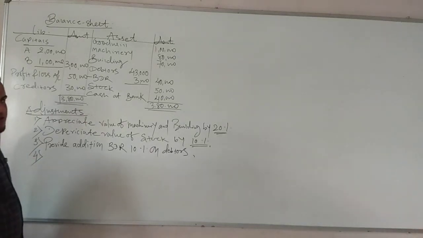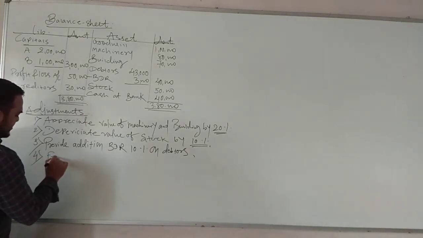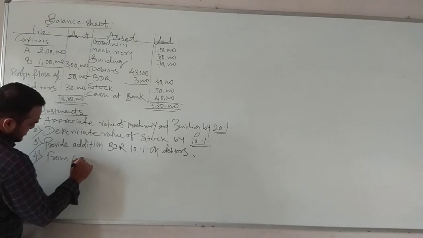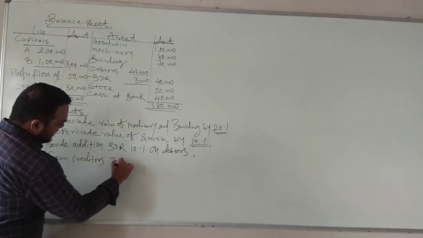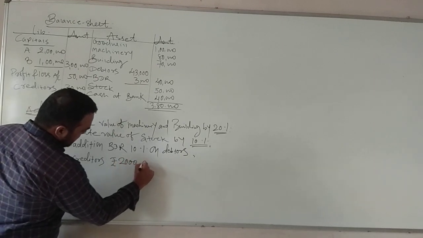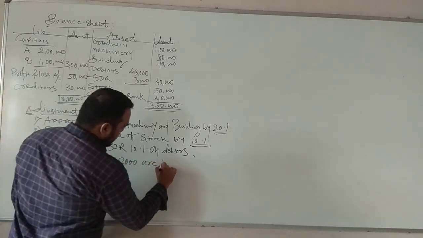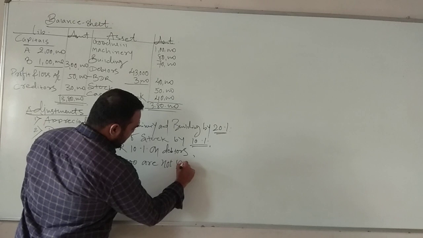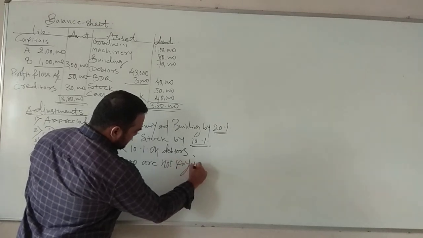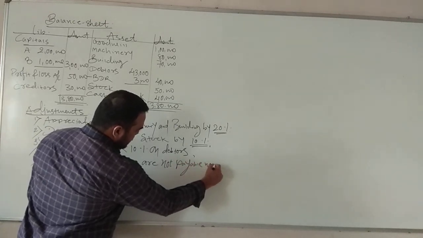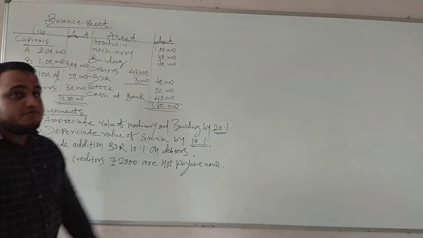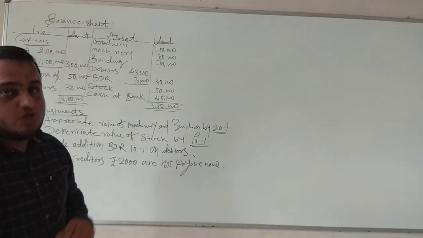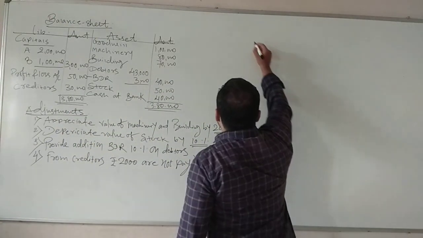Fourth, from creditors rupees 2,000 are not payable now. So suppose these are the adjustments and this is the balance sheet. Now we have to write the journal entries. So journal entries we are going to write now.